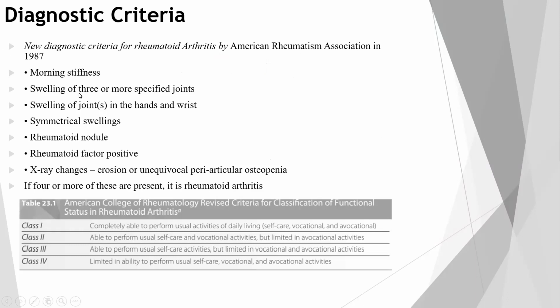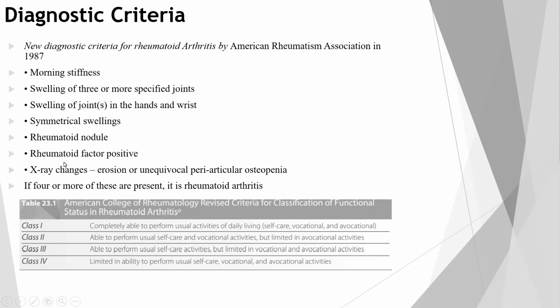There is swelling in the joints because of the increase in synovial fluid and inflammatory reactions. Swelling of joints in the hands and wrist, particularly small joints are involved. Symmetrical swelling, that is, there will be swelling in both hands if the joint is involved. Then there will be a rheumatoid nodule, a nodule-like swelling. That will lead to formation of a nodule. You can clearly see that with the naked eye.